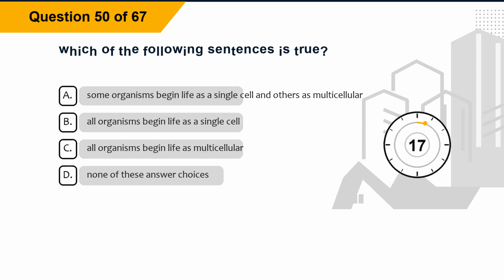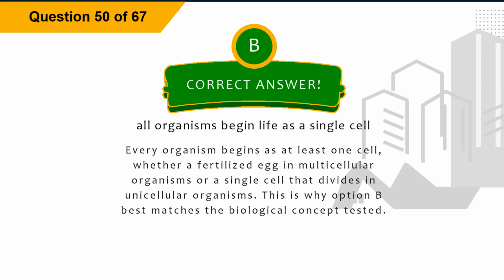Question 50. Which of the following sentences is true? Option A. Some organisms begin life as a single cell and others as multicellular. Option B. All organisms begin life as a single cell. Option C. All organisms begin life as multicellular. Option D. None of these answer choices. The correct answer is option B. All organisms begin life as a single cell.